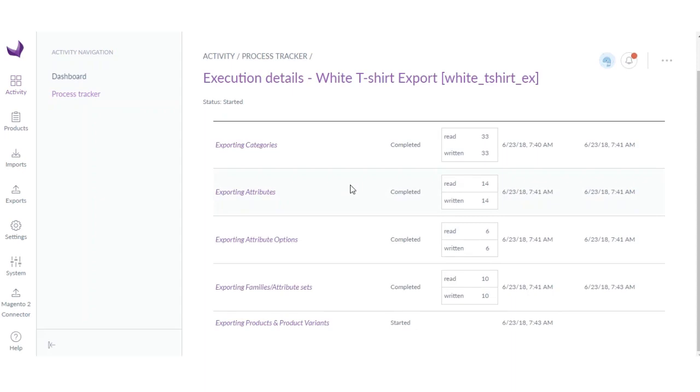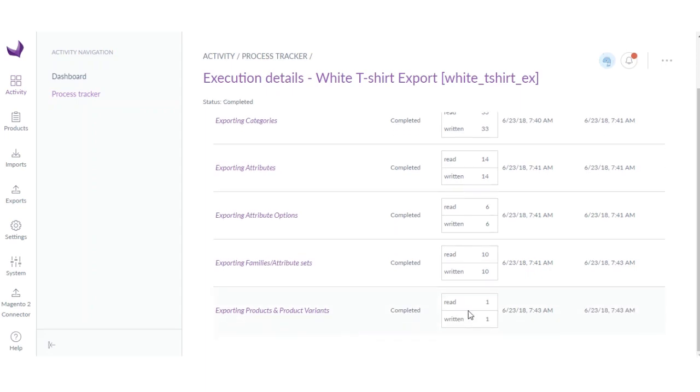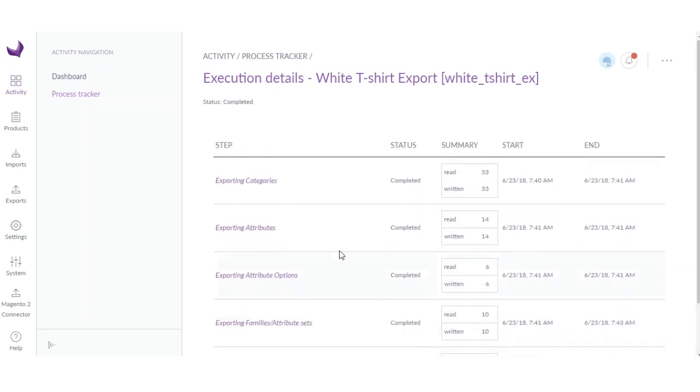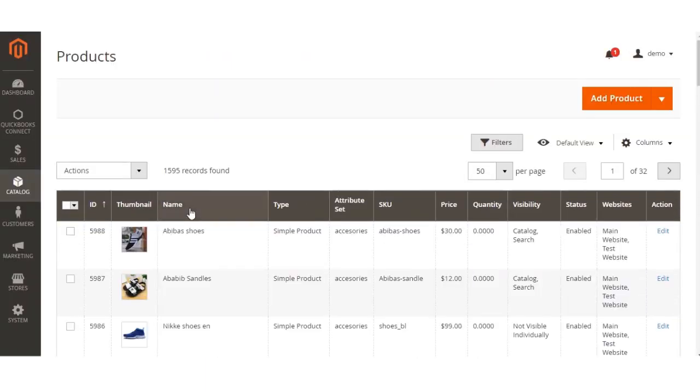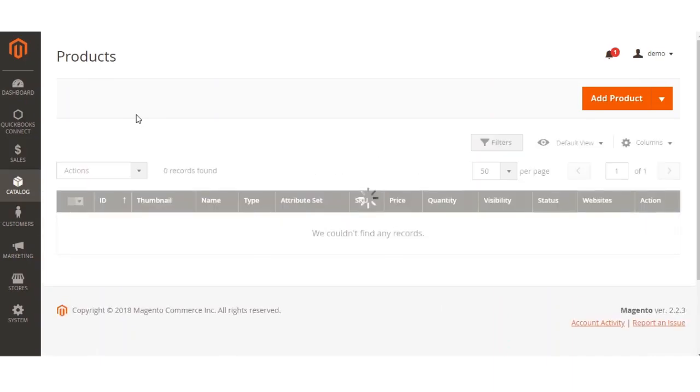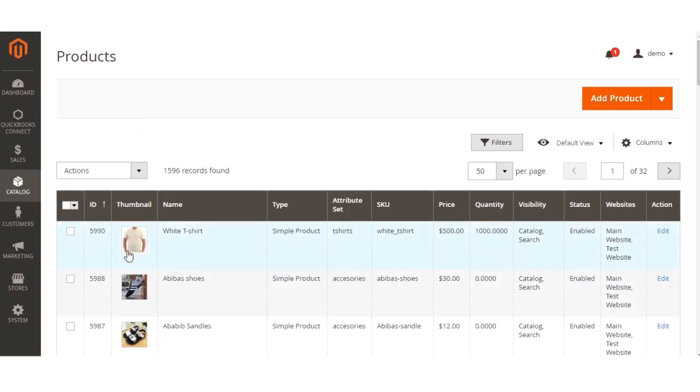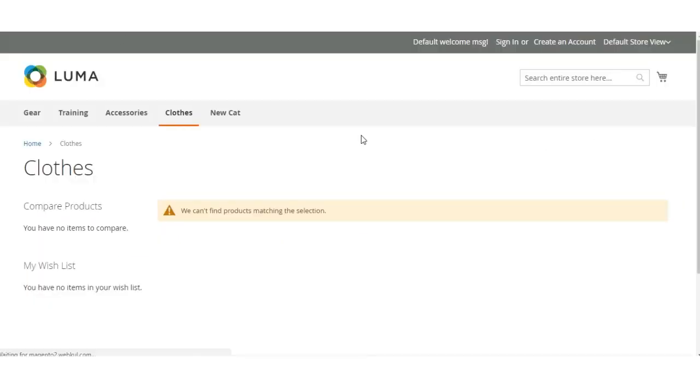Okay, the products and product process started. Okay, it's now completed. Now let me go to the Magento admin panel and refresh this page. Okay, product is now exported into Magento. Now I will also check the storefront as well.